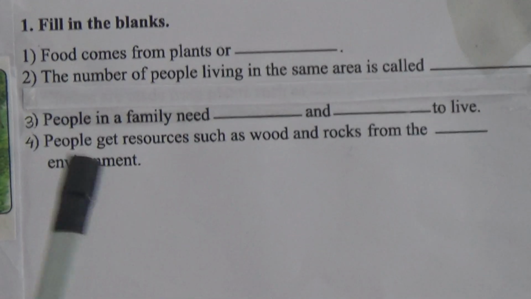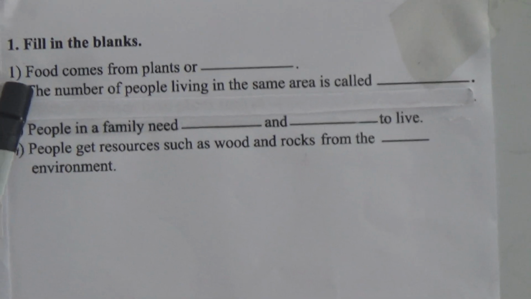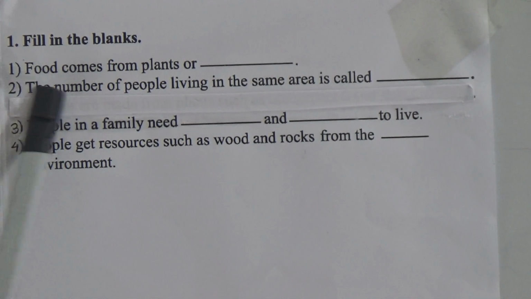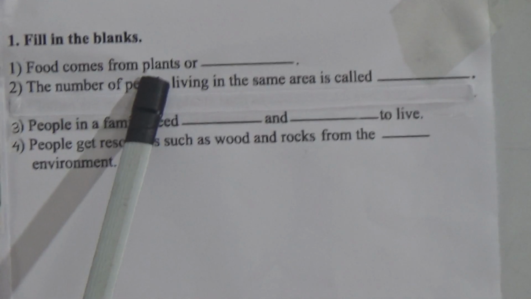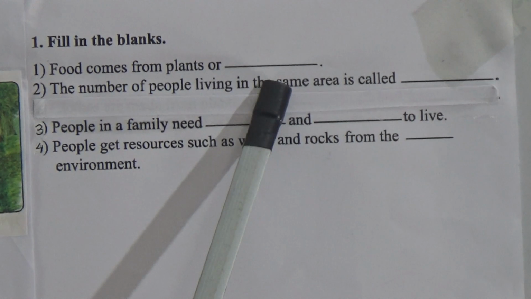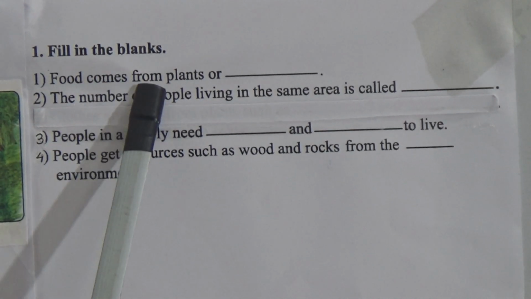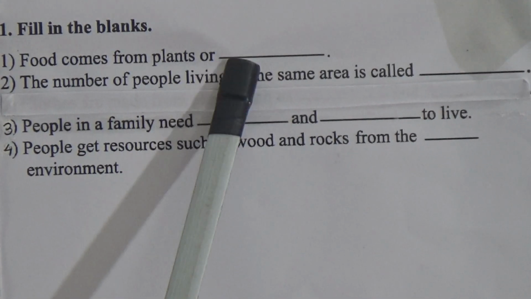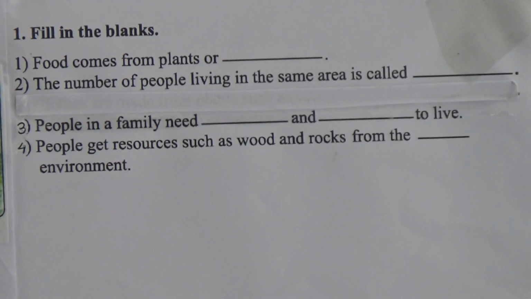Here are some fill in the blanks. Our first fill in the blank is: food comes from plants or dash. Food comes from plants or animals. Then we will write here animals.